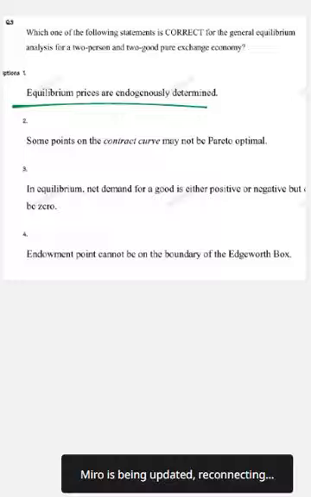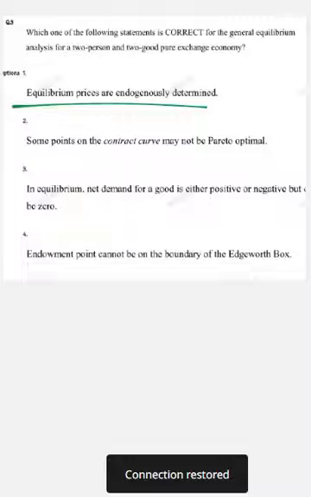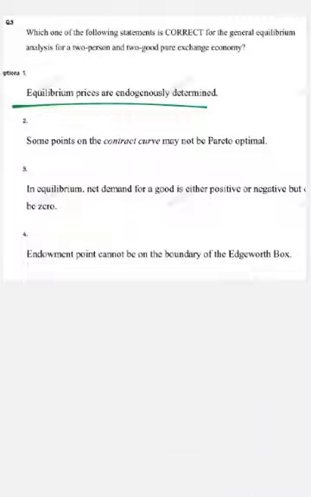Okay. Now remember, the contract curve is always Pareto optimal, general equilibrium prices are endogenous, and market clearing means excess demand is equal to 0. Okay, so this is the whole concept for this question. Okay, I hope this is clear to you.